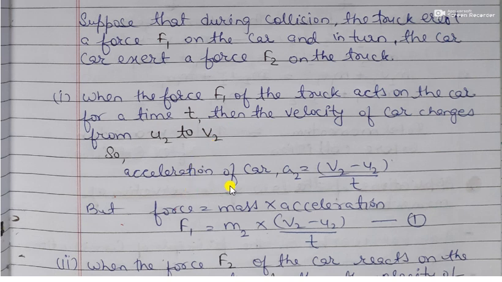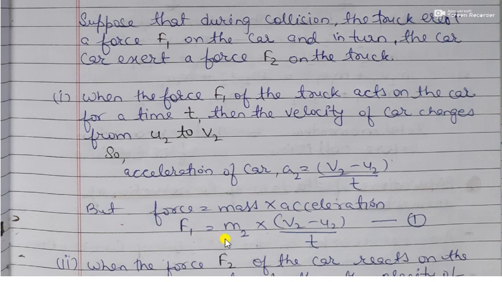Now the acceleration of the car would be a2 equals final velocity of car v2 minus initial velocity of car u2, upon time t. But we know that force is equal to mass into acceleration. So F1 would be m2 into (v2 minus u2) divided by t. This is the acceleration, this is the mass of the car, and this is the force exerted by the truck on the car.